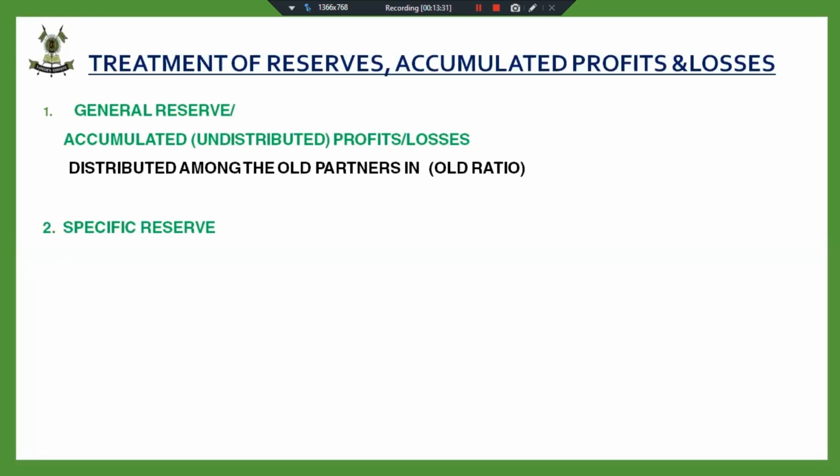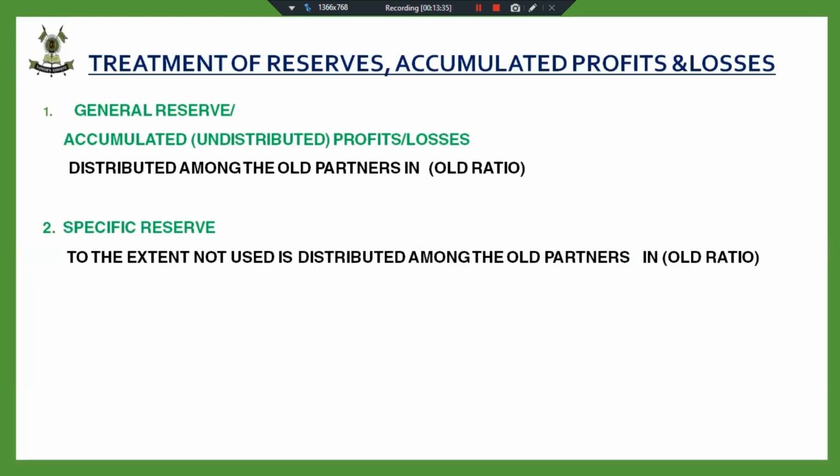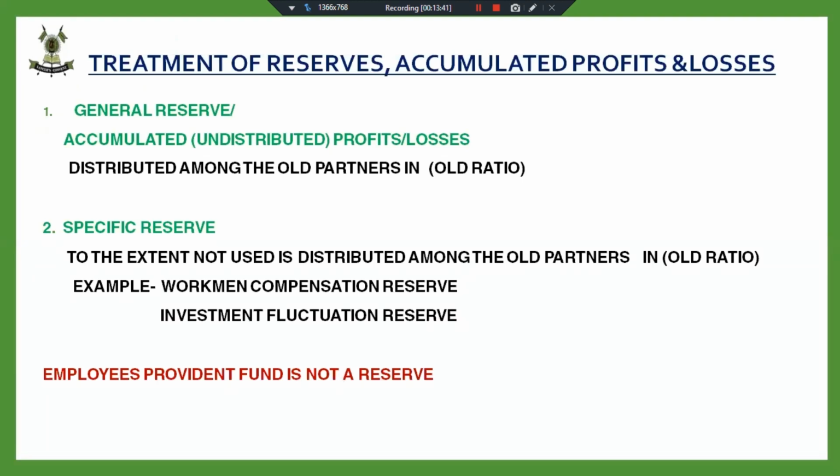and the specific reserves, WCR, IFR. We have seen the treatment. We will be taking a quick recap of that also. Fine. So to the extent not utilized, they also will be distributed amongst the old partners in old profit sharing ratio. And employees provident fund, again repeating, now you know it.